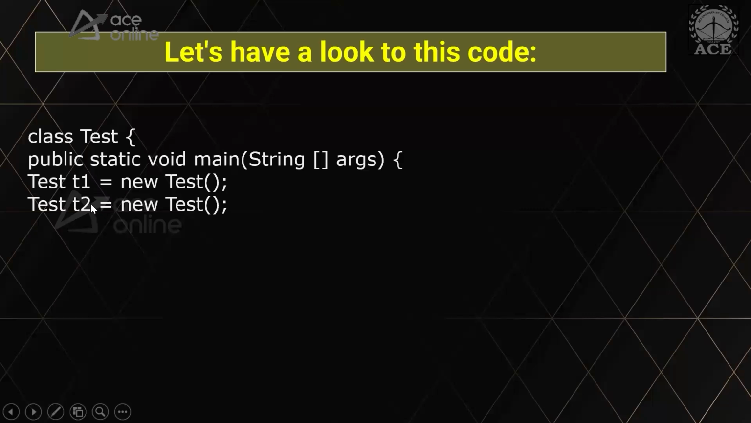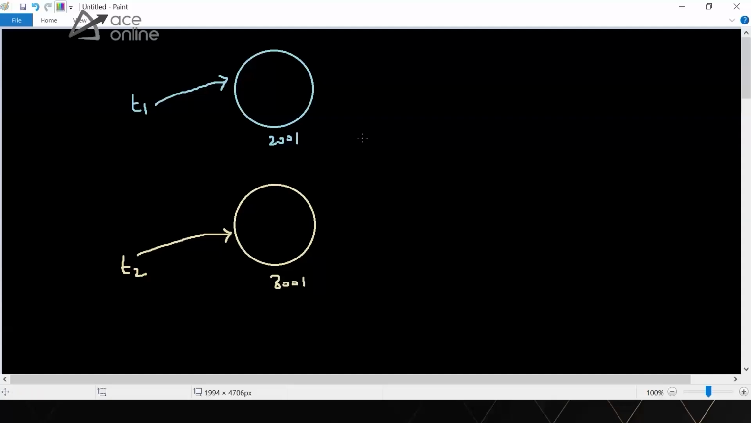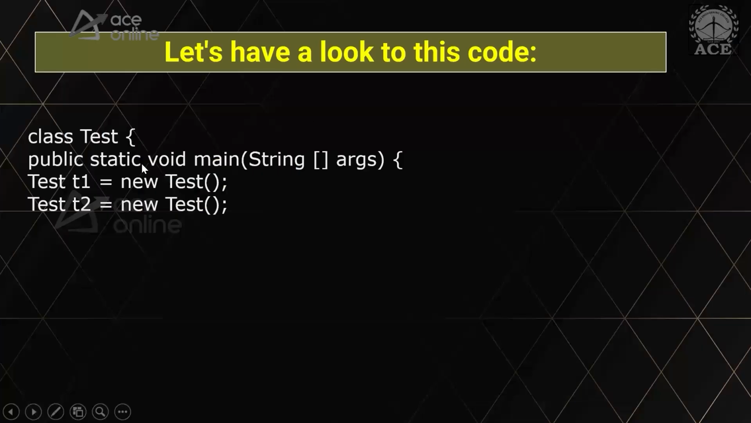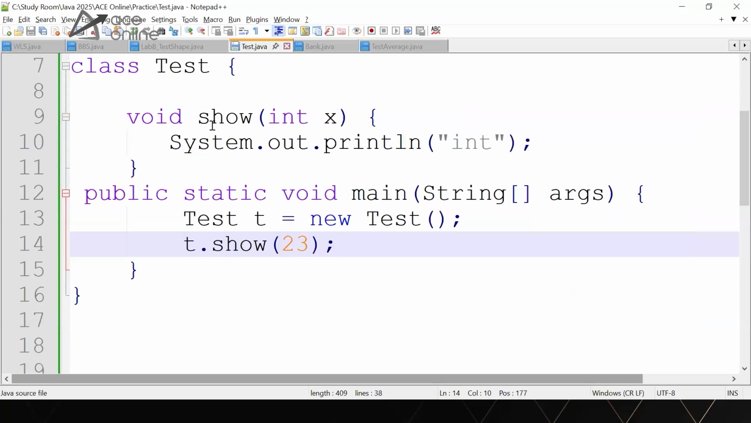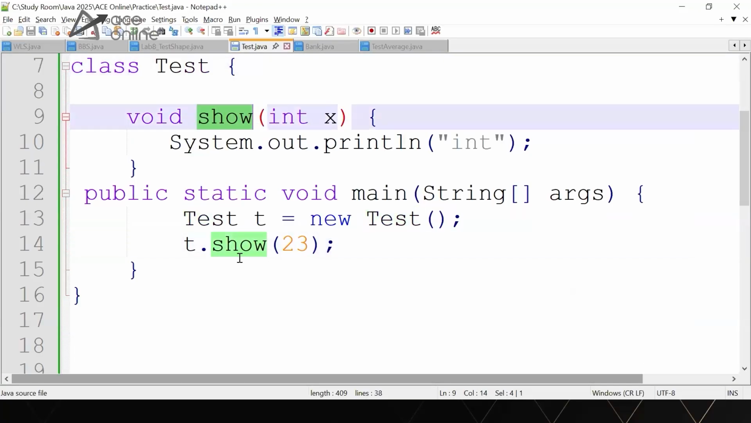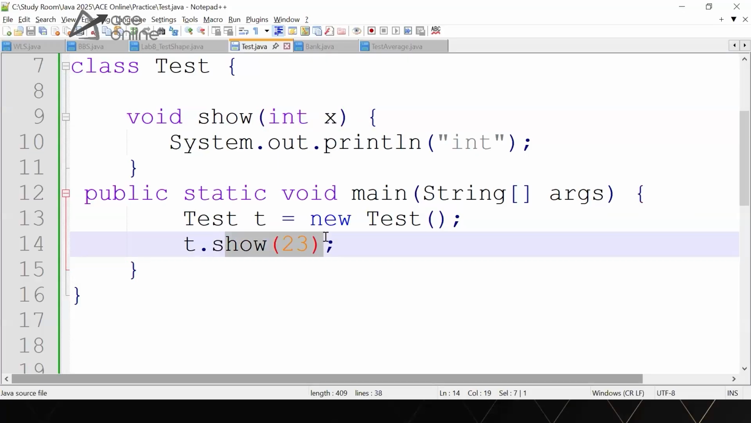Okay, we need to check their hash code. And Sangeeta says we need to call this equals method. So Sangeeta says I can call t1.equals or t2.equals. But Sangeeta, my question is, do we have this equals method in our class? Because just now we have seen, if I have to call the show method, it should be present in my class, right?